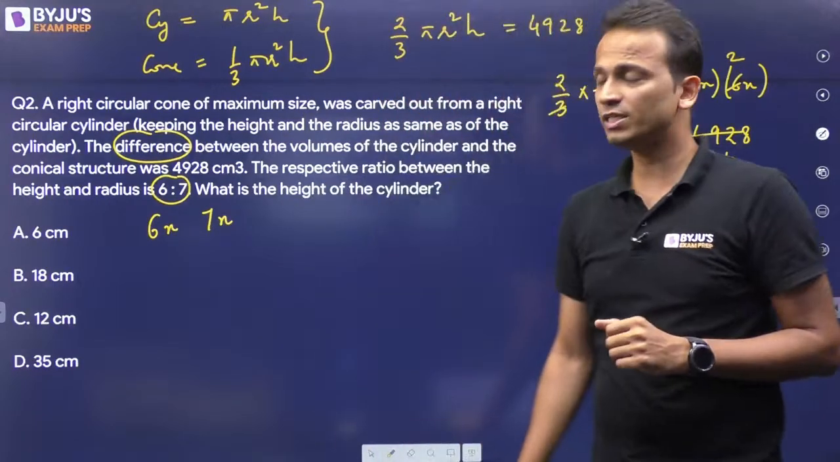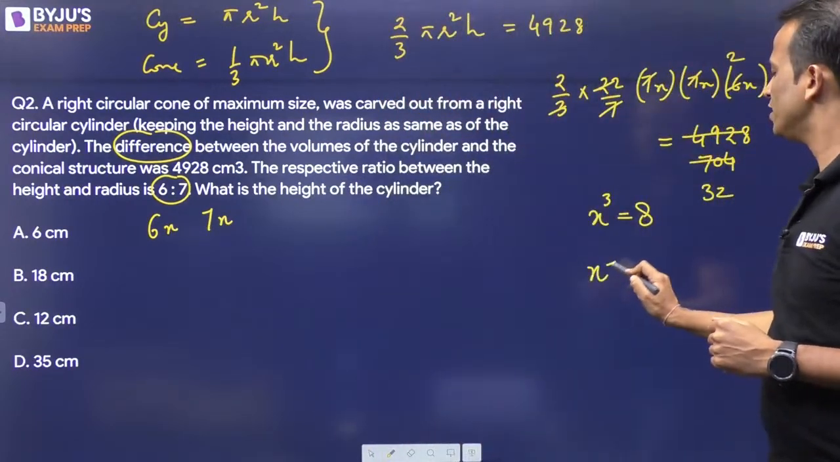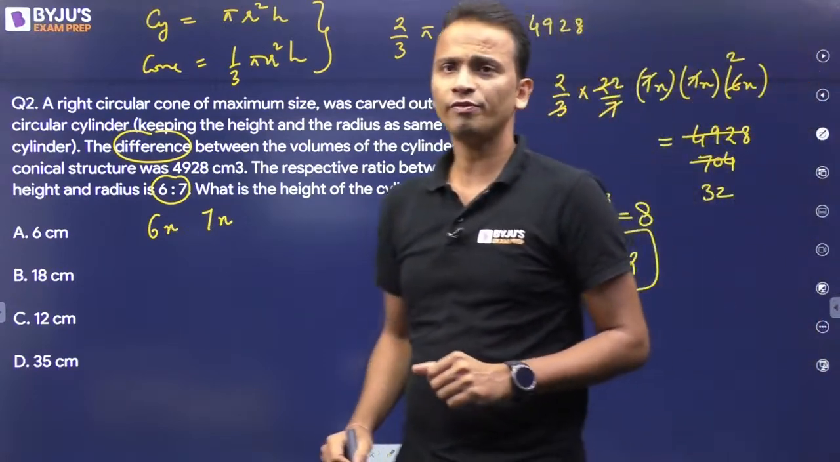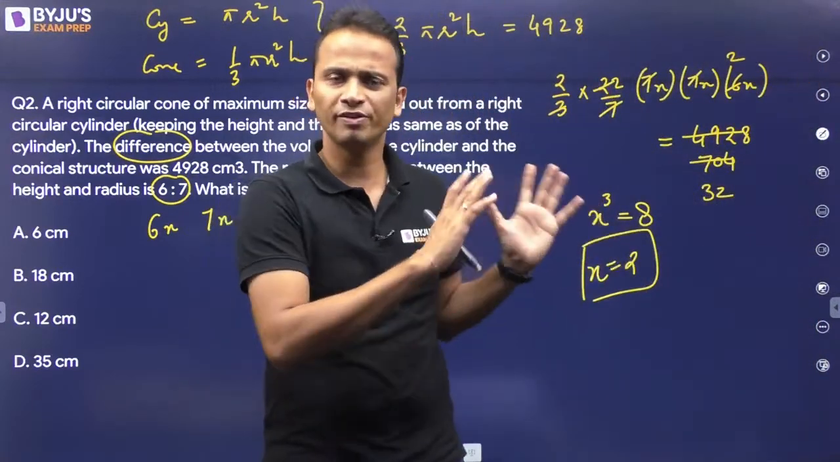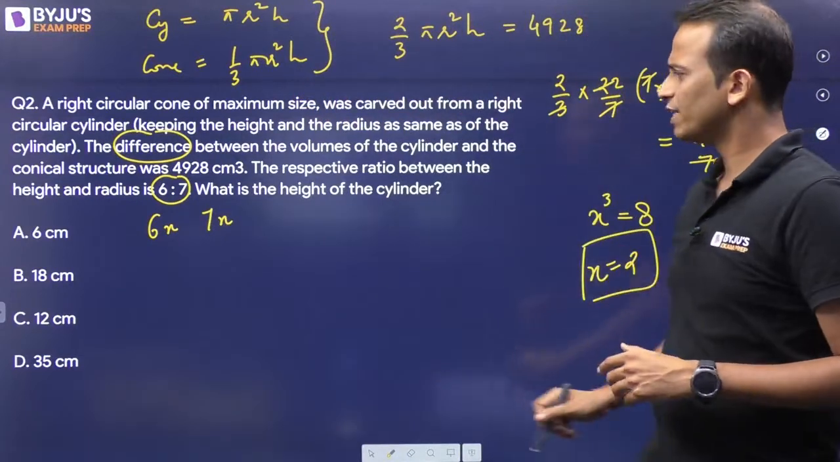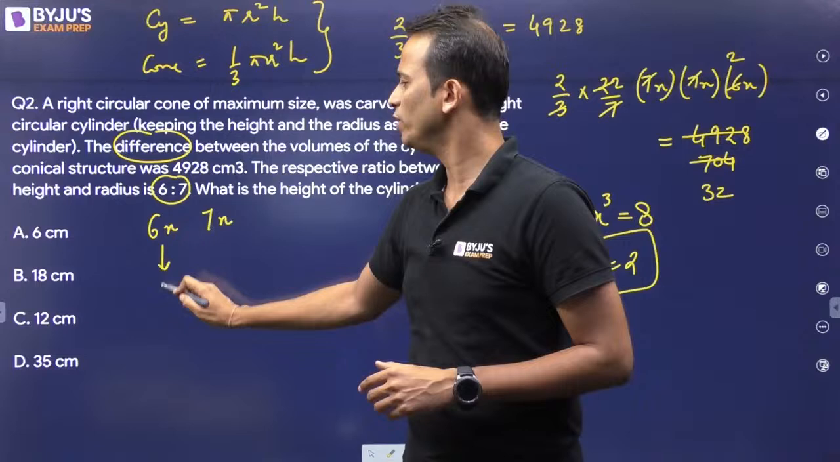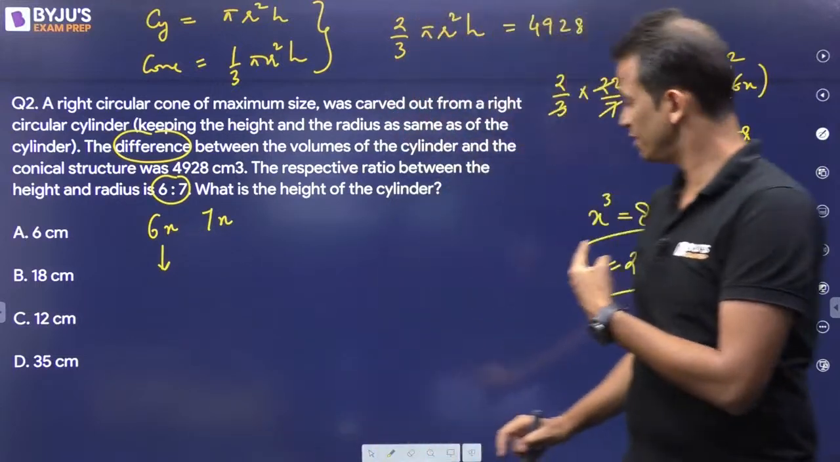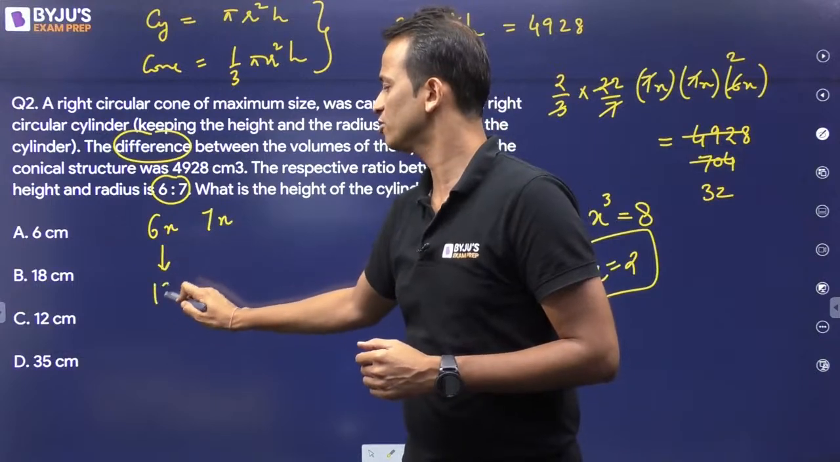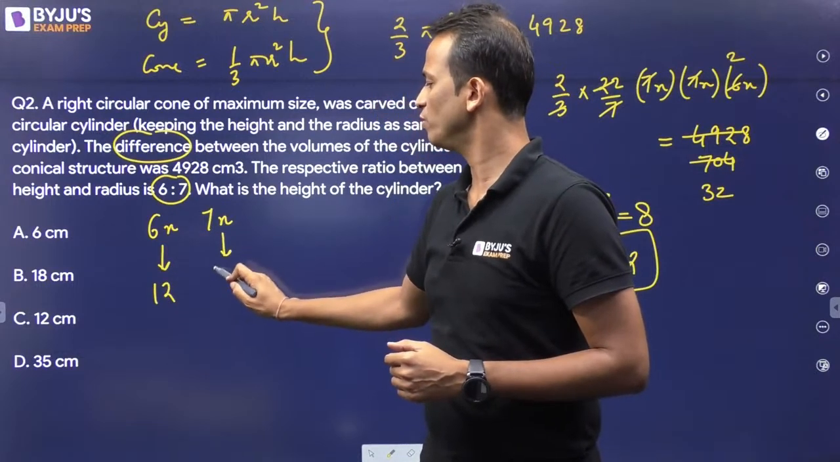Now if x cube is equal to 8, the value of x will be equal to 2, right? Now we have got the value of x. Simple calculations, no difficult calculations, everything cancelled out easily. Now the value of x is 2, so the value of height will be 6 into 2, that is 12, and the value of radius will be 14.